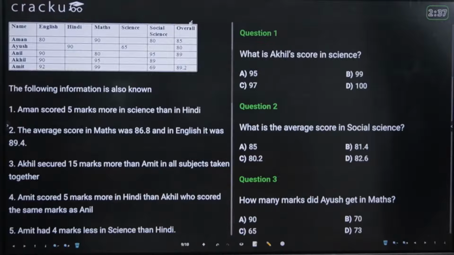Is anyone done with the first 3 questions? First, second, and third question, so I can show you the 4th and 5th one. I know this is a time-taking set, so I'll definitely give you 1.5 minutes more for this. But I definitely want you to solve the first 3 questions in 8 minutes. I won't give you more than that.